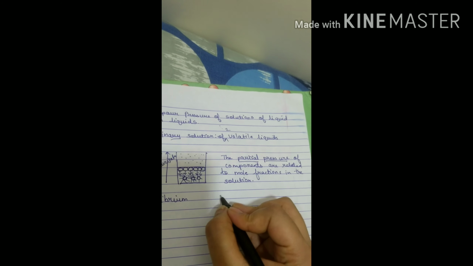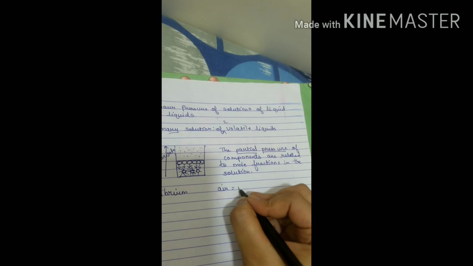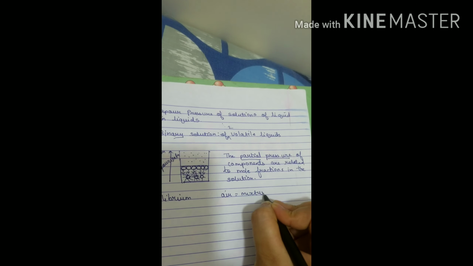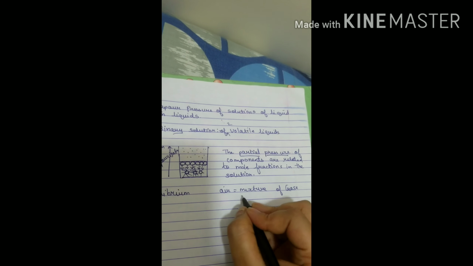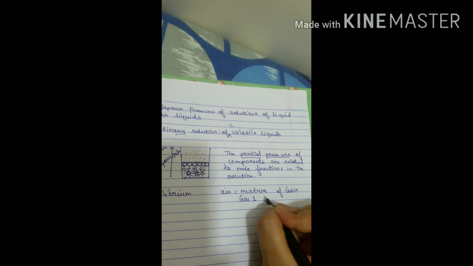For example, we have air. We know that air is a mixture of gases, right? So say air is a mixture of gas 1, gas 2, gas 3.